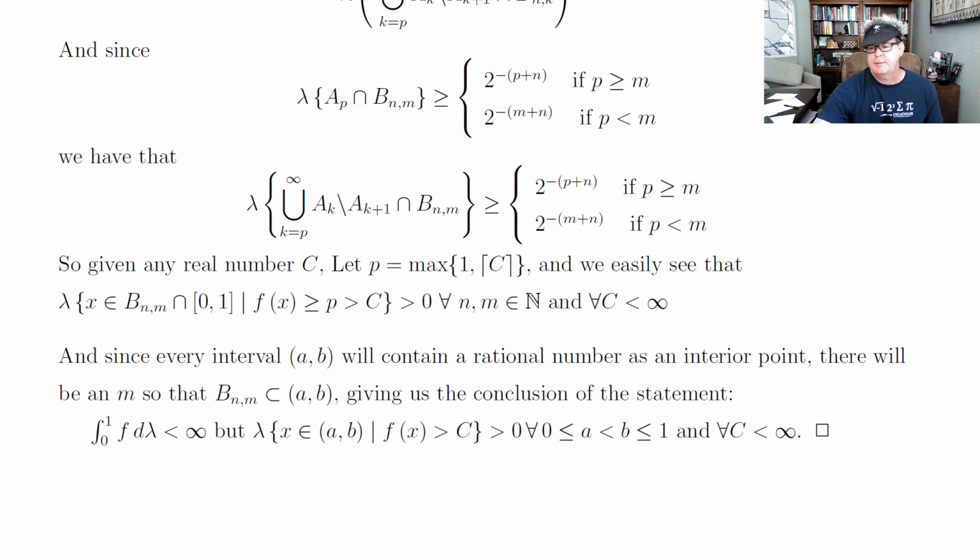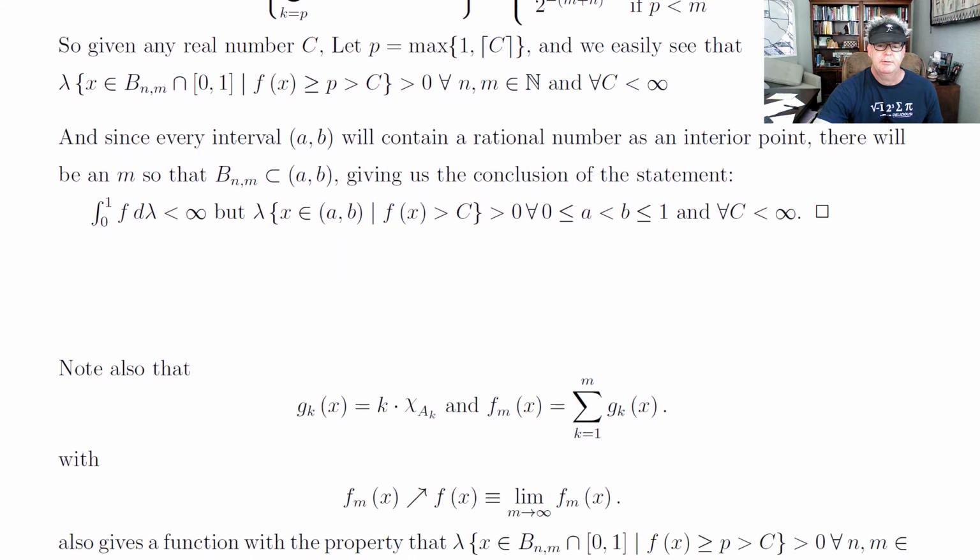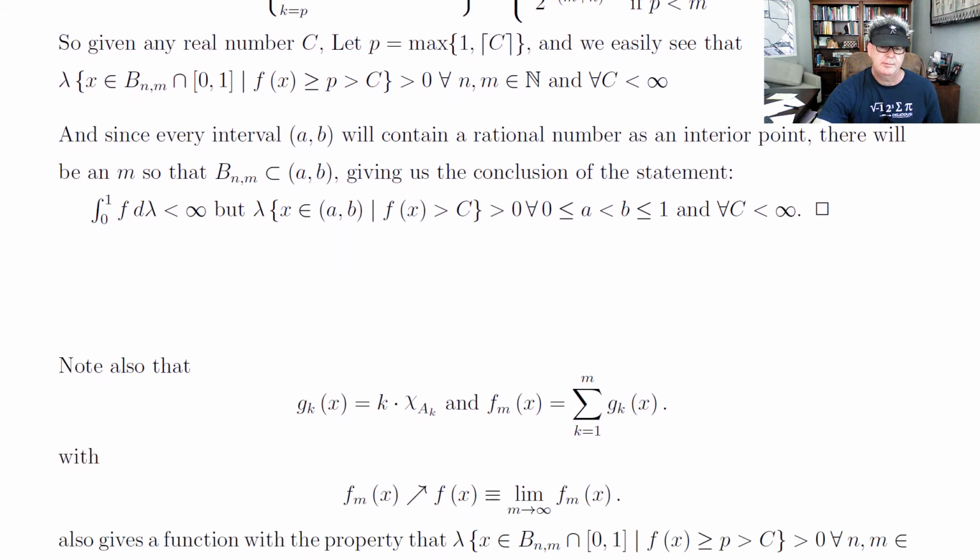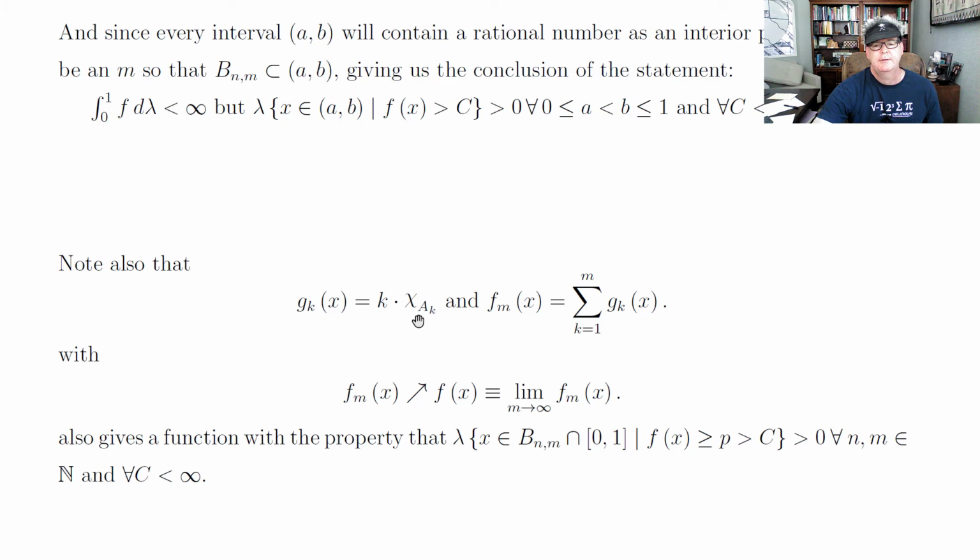Also, after I looked at the simpler one, I realized I didn't actually have to do the AK minus AK plus 1s. Rather than the characteristic of AK minus AK plus 1 to work with disjoint sets, I could just have gk be k times that characteristic, and then fm would still be the sum, and you're still increasing and still unbounded. You still have all the same properties if you run through the same work. So I did not need to make those sets disjoint, although that was my first instinct.